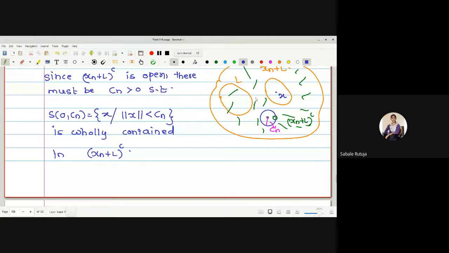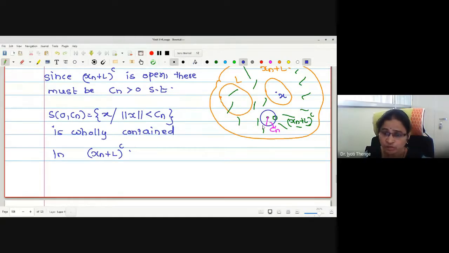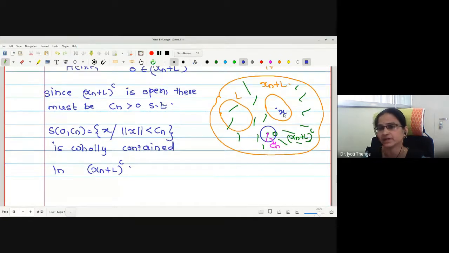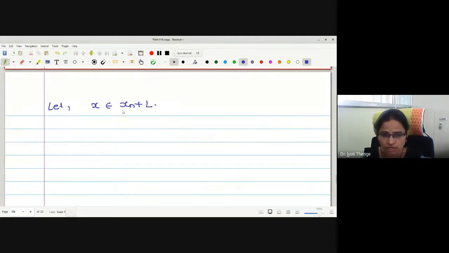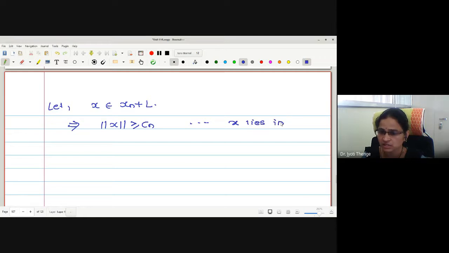It will not be in the sphere because the sphere is in the complement. If I take x as an element in xn plus L, it will not be in the complement, hence it will not be in the sphere also. Therefore, if x belongs to xn plus L, then norm x is greater than or equal to Cn. X lies in the exterior of the sphere of radius Cn.